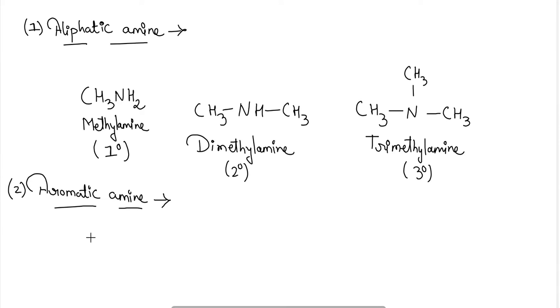Here the first example can be a benzene ring containing amine as the functional group. The name will be aniline. This is the common name, and benzenamine will be the IUPAC name here.